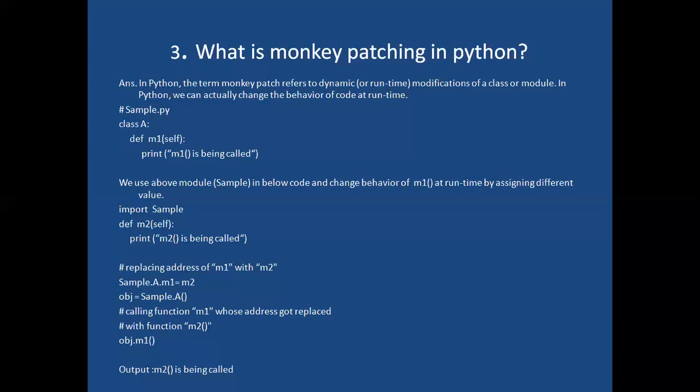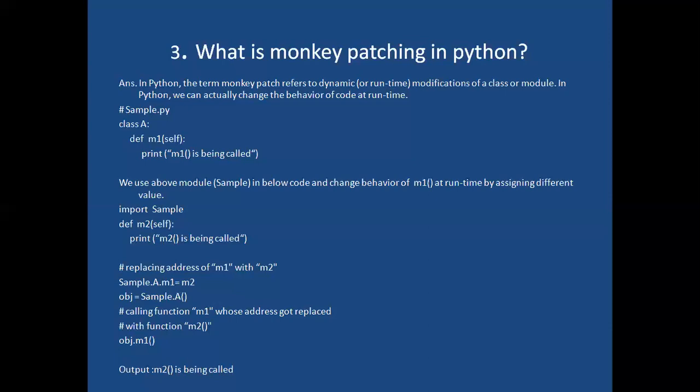Now observe very carefully: we are replacing the address of M1 with M2. M1 and M2 are two different functions. What I am trying to do is replace the address of M1 with the address of M2. How to do that? Here, sample is the module name. Inside sample we have class A, and inside that we have the M1 method. Sample dot A dot M1 equal to M2, so I'm assigning the M2 address to M1.